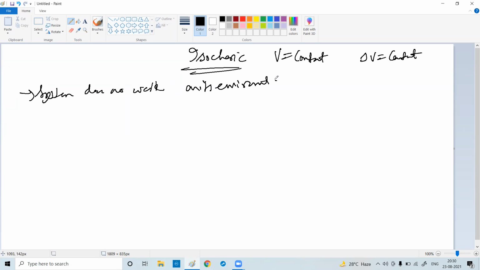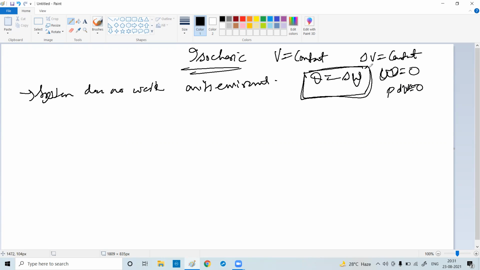The heat supplied is getting converted into internal energy. That means Q is equal to what? No work means W will be 0, or PdV will be 0. So Q will be delta U.